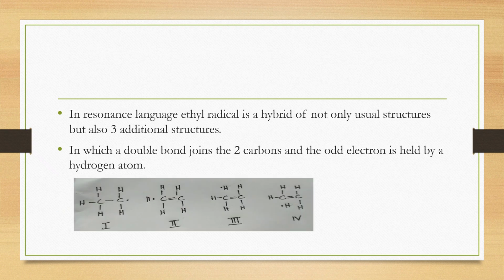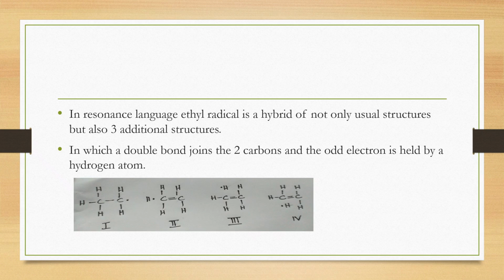When we apply the hyperconjugation concept to explain the stability of the ethyl radical, CH3CH2 radical, we know that the ethyl radical is a primary radical. Its stability can be explained by hyperconjugation. We can see that the ethyl radical is a hybrid of the first original structure, that is CH3CH2, and we can draw additionally 3 more structures.